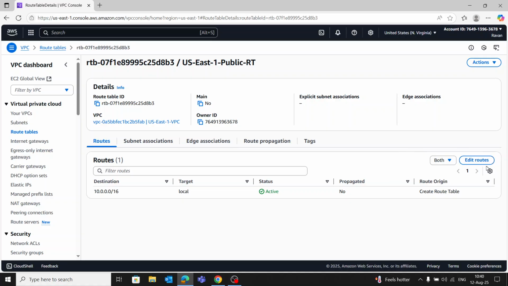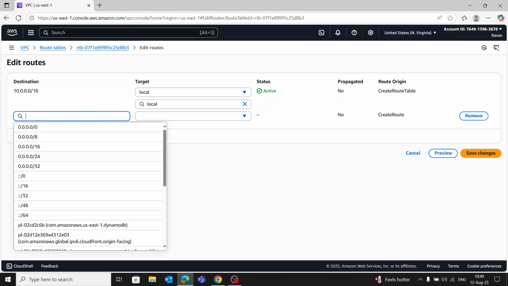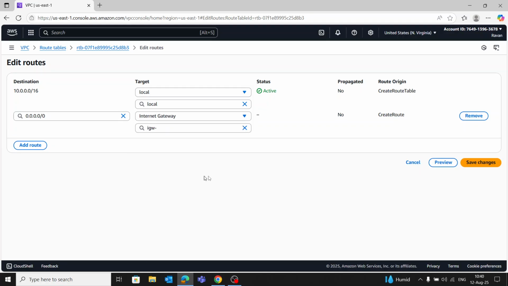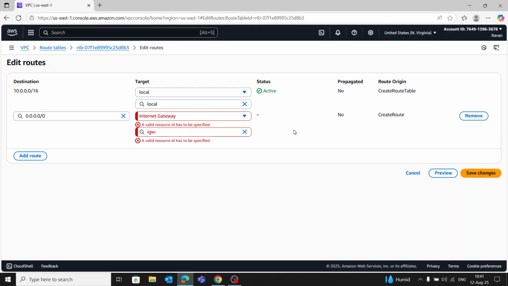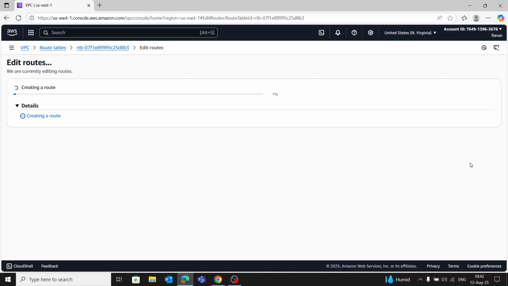Now we should add a route. For this, click edit routes, add route. Associate it with the internet gateway. Select here your own internet gateway with ID number and save changes.